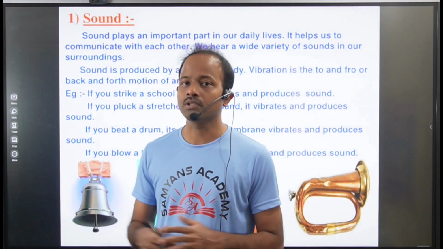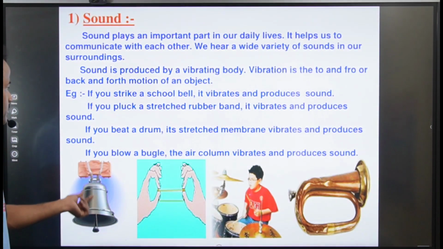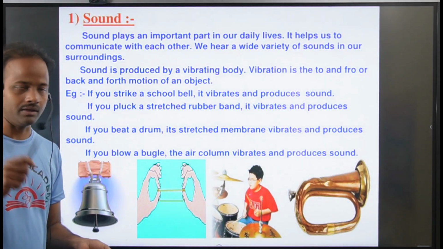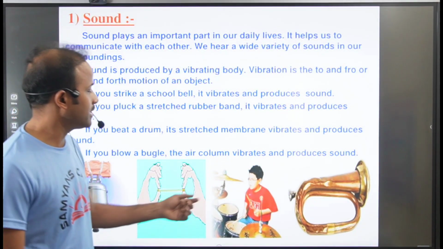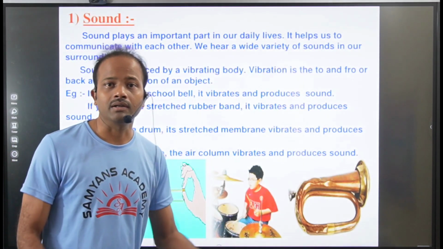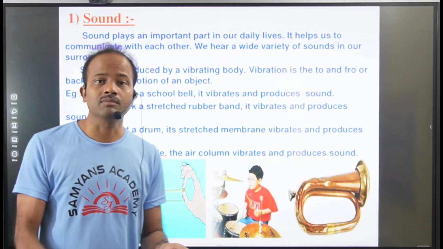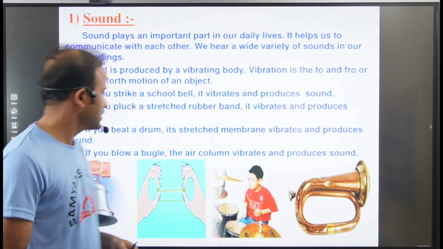Here we have some musical instruments. Then how do you get the sound from this bell? When you strike the bell with a hammer or anything, it will vibrate and produce the sound. Here we have some drums, right? In these drums we have a stretched membrane. When you beat the stretched membrane, it will vibrate and produce the sound.